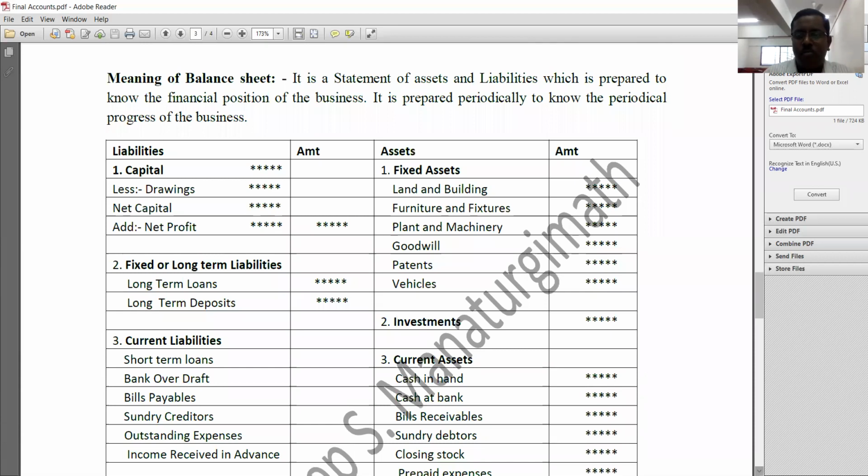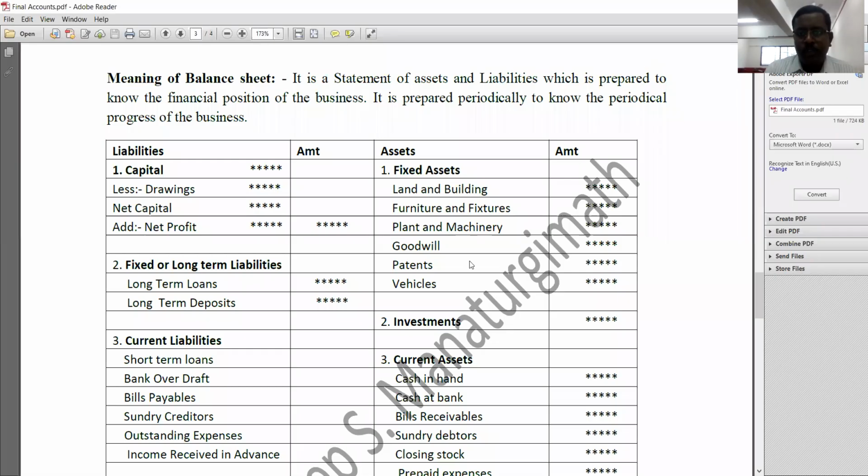Yes, now let us discuss balance sheet. As I told you, the composition of final accounts includes three things: trading account, profit and loss account, and balance sheet. See here, you recorded all the expenses and incomes in the trading account and profit and loss account. In trading account, you have recorded all direct expenses and incomes, and in profit and loss account, you have recorded all indirect expenses and indirect incomes.